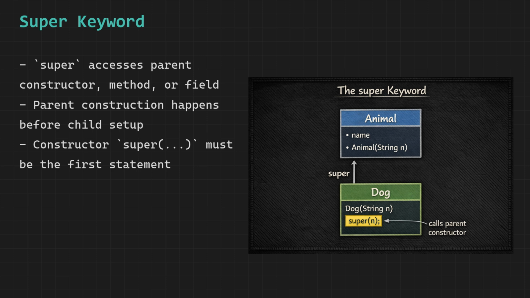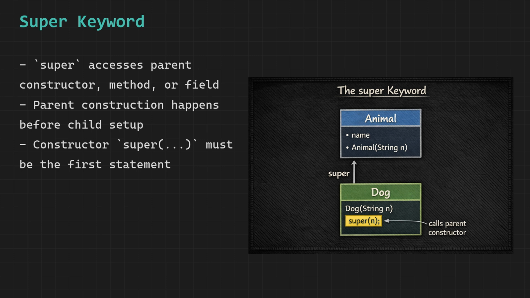Whenever you are inside a child class and you need to reach up to the parent, whether to call its constructor, call one of its methods, or access one of its fields, super is how you do it. The first and most common use of super is calling the parent class constructor. When a child object is created, the parent part of that object must also be properly set up. You use super with parentheses and the required values to trigger the parent constructor from inside the child constructor.